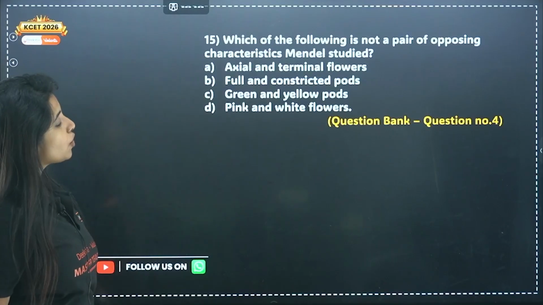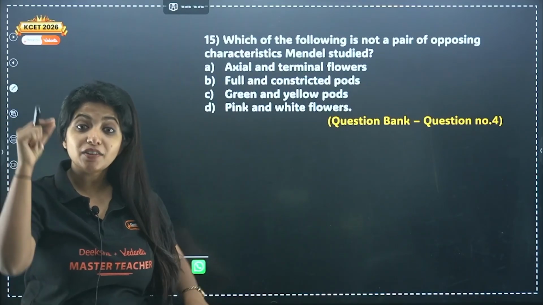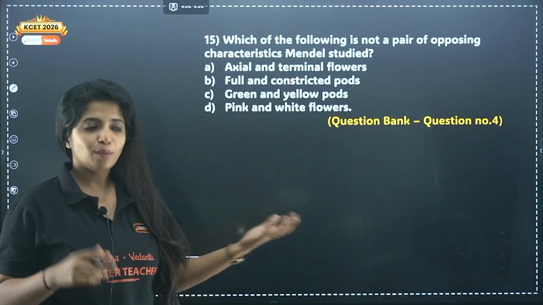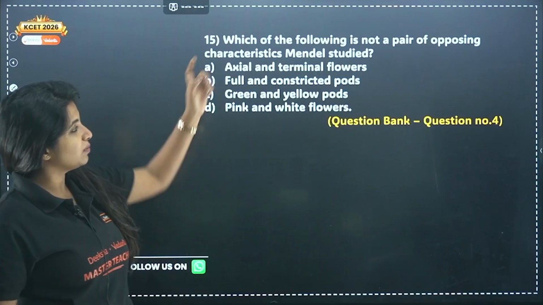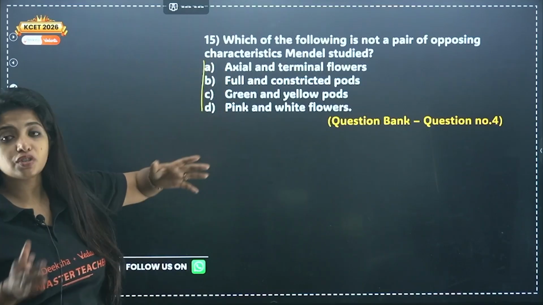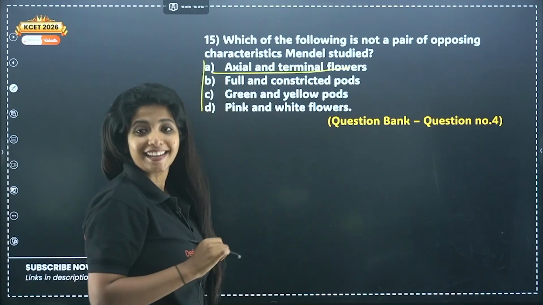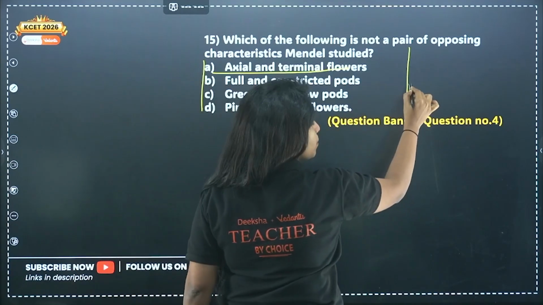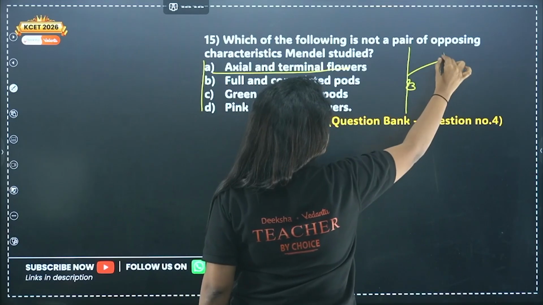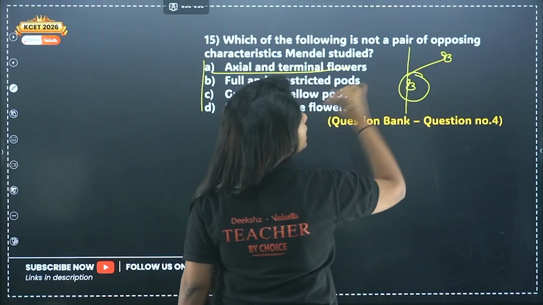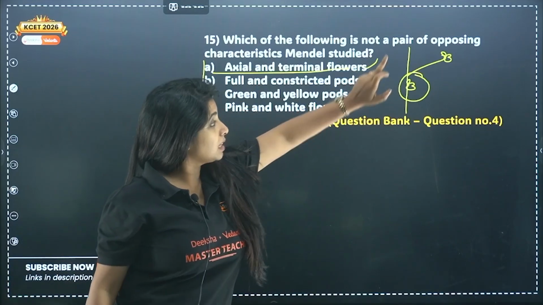Next question, which of the following is not a pair of opposing characters Mendel studied? So Mendel studied 7 pairs of contrasting characters. 7 pairs means 14 traits all at once, my dear children. You have to tell among them which is that pair which is not the character that Mendel studied. So axial and terminal flowers, did he study that? Yes. Axial means, suppose this is a stem, from a place where bud is coming, from there my dear children flower is coming. This is axial. Terminal means at the tip flower is coming. Which is dominant? Axial is dominant. A comes first, so axial is dominant. You remember like that. Okay, so this is a thing that he studied.